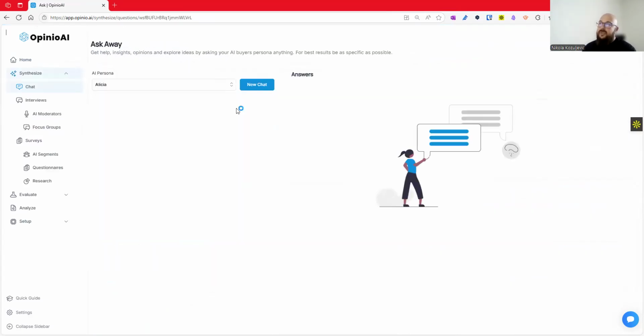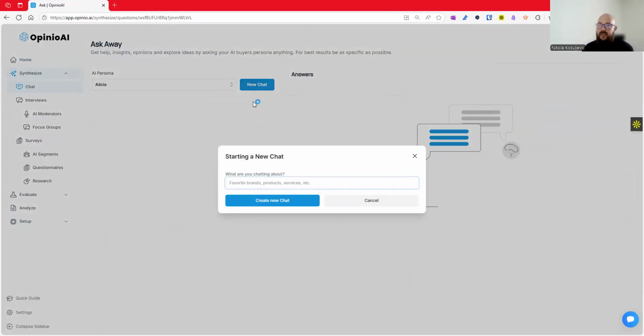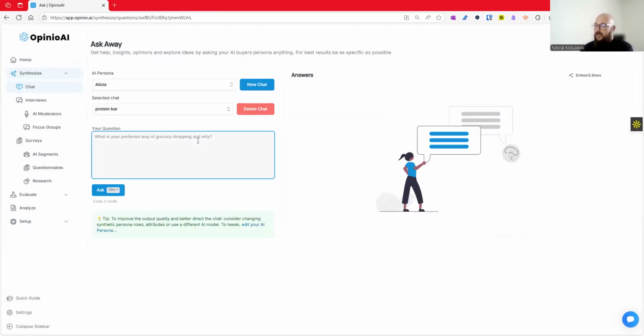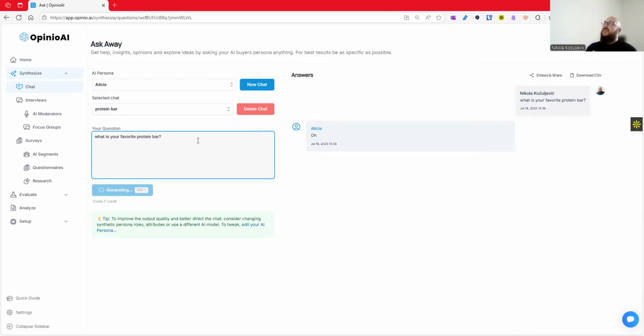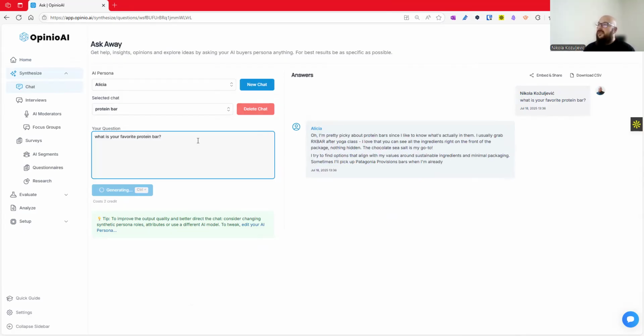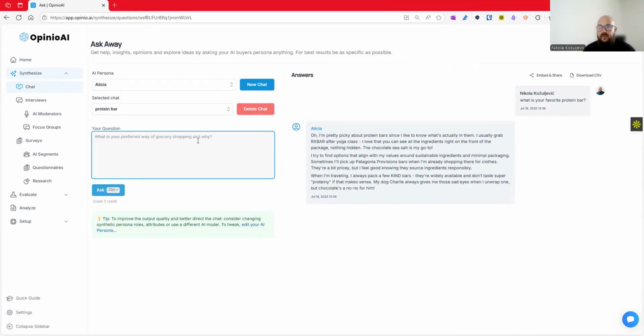And the simplest thing you can do with Alicia is basically ask her questions. So for this demo, let's go explore protein bars and some packaging of protein bars. Let's start with a protein bar. So we say, what is your favorite protein bar? And now Alicia is definitely checking into the context of the AI model. It sets traits and it will provide some answers. This is the simplest thing you can do with OpinioAI.